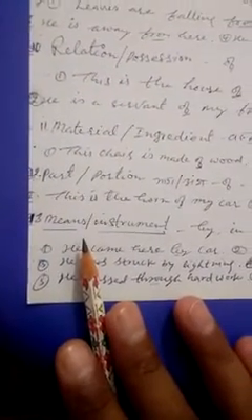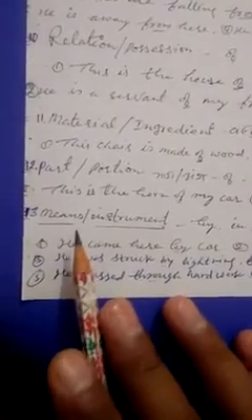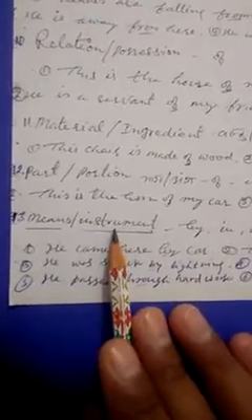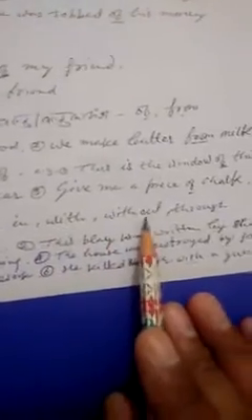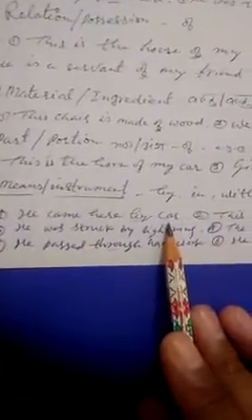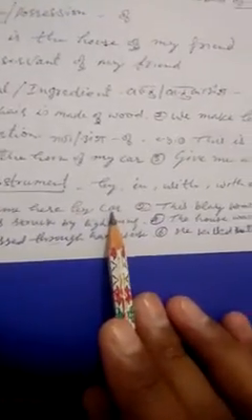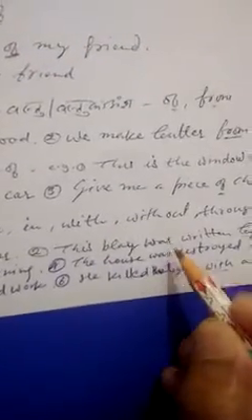The prepositions by, in, with, without, through are used in the sense of instrument. He came here by car. Okay, by which means did he come? By the car. This play was written by Shakespeare.